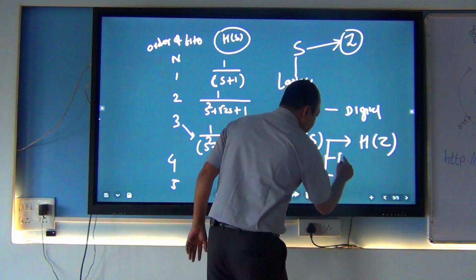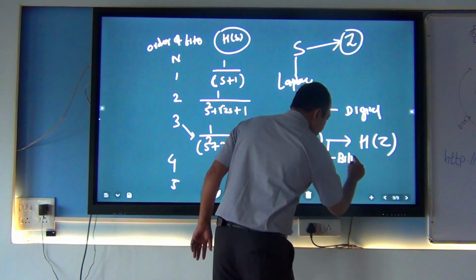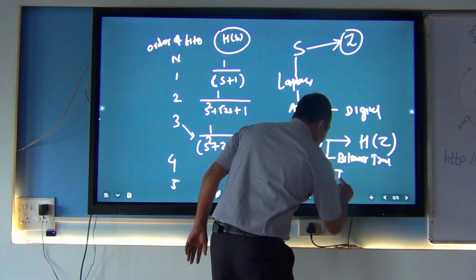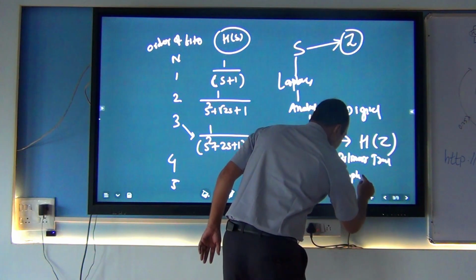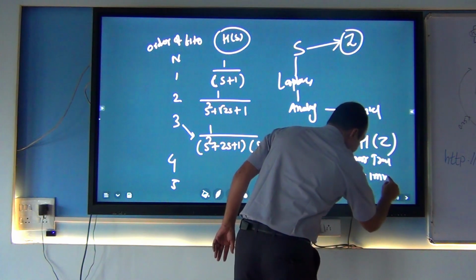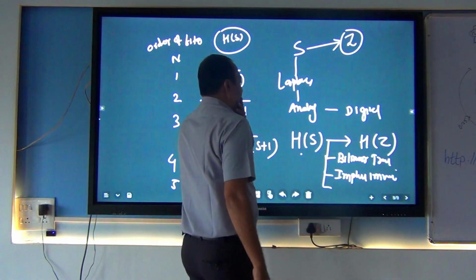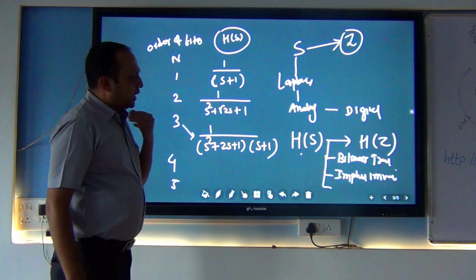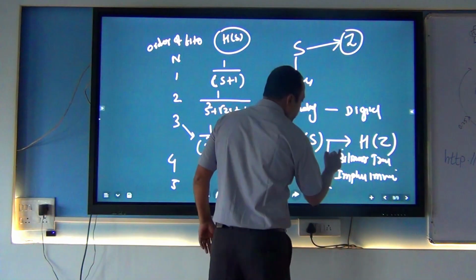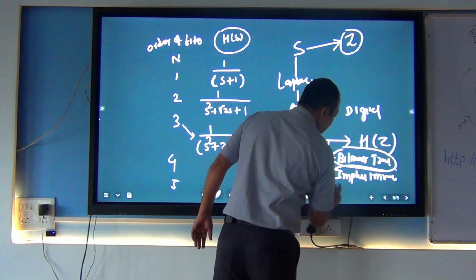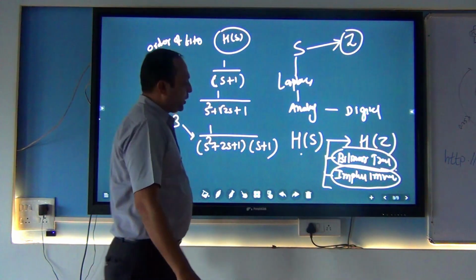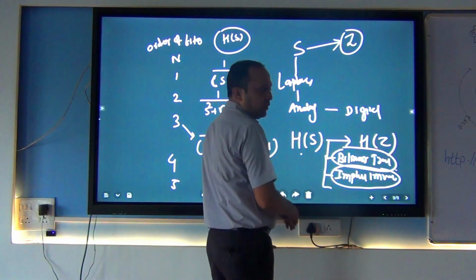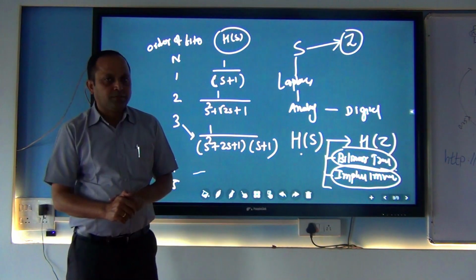We have the bilinear transformation. Second is impulse invariation, and there is another method. These are the 2 methods I think we put in our syllabus. It is expected to understand first the theory of bilinear and the theory of impulse invariation.